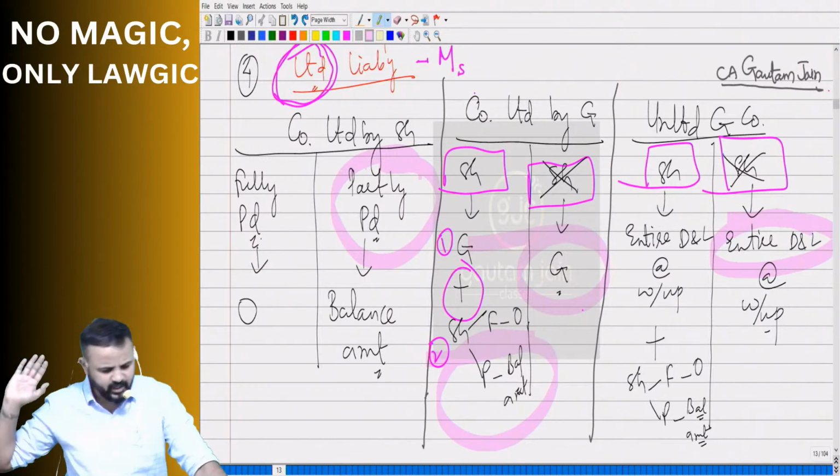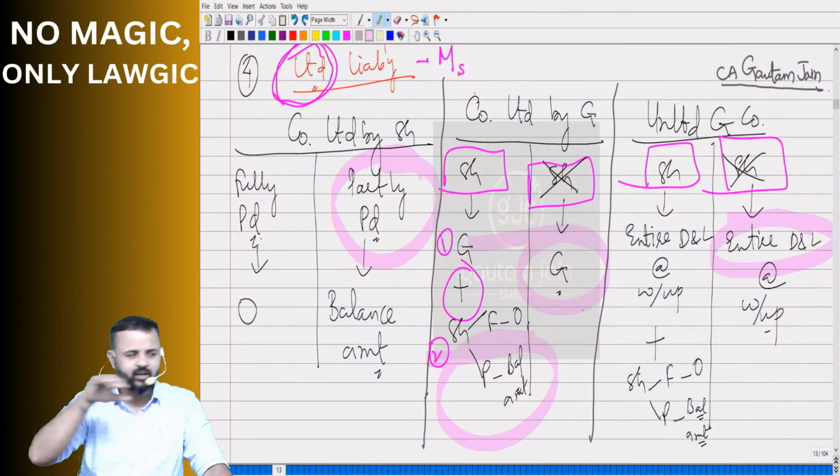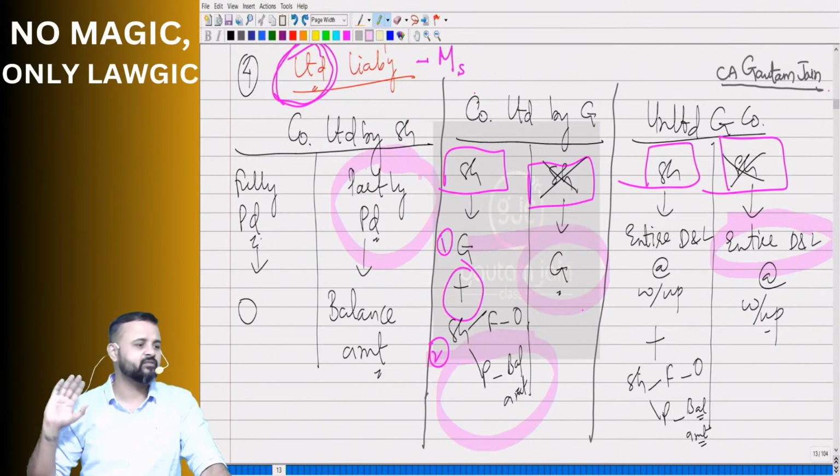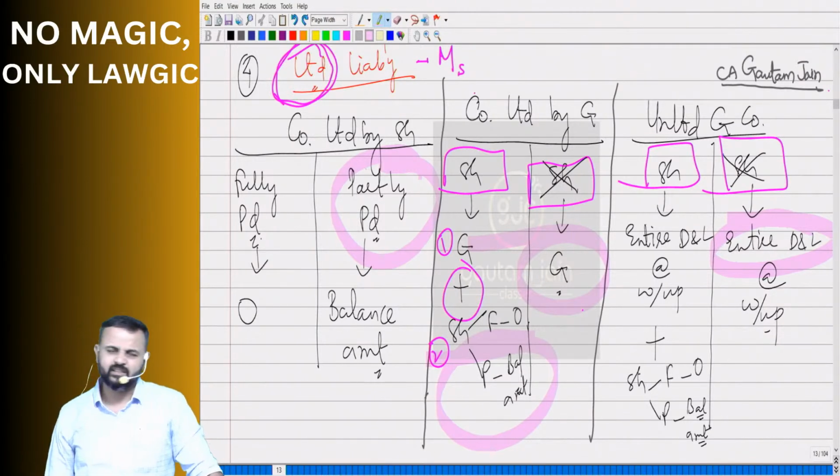So whatever is remaining at the time of winding up, that they need to pay. That amount divided by number of members. So each member how much? Whatever amount comes, that they have to pay. There's no limit. Okay, sir. Followed, sir. So next question, sir.